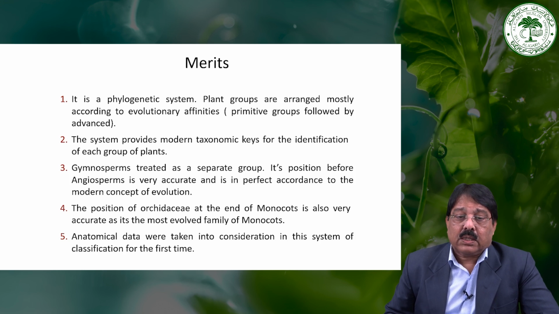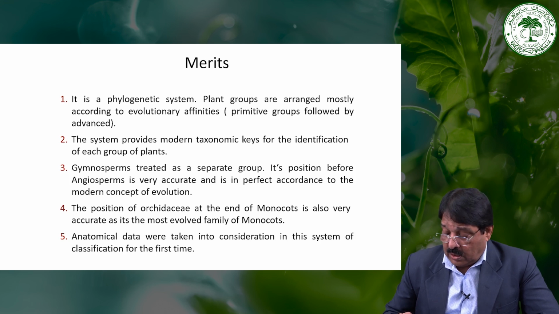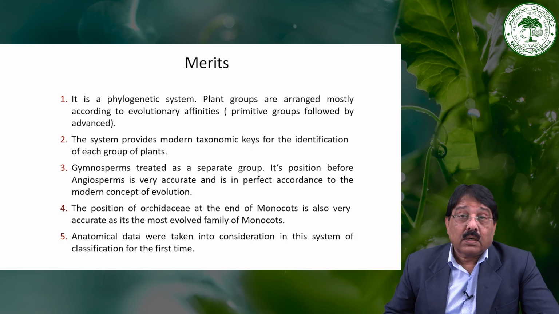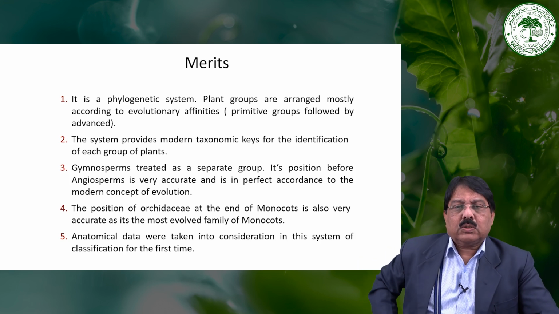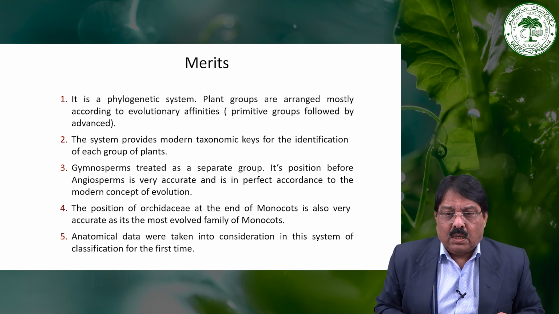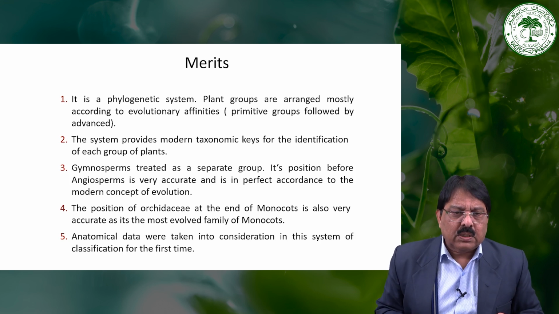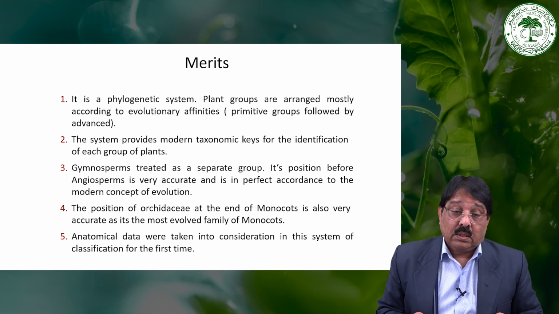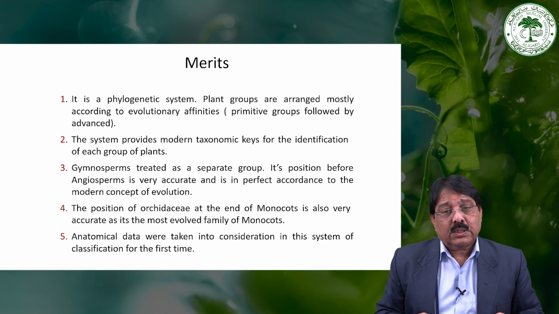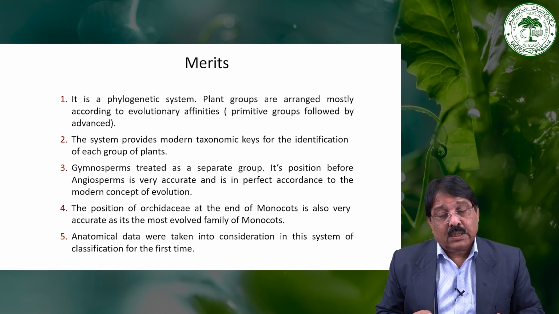Then anatomical data were taken into consideration in this system of classification for the first time. Takhtajan also considered anatomical, embryological, cytological and paleobotanical data. So we can't say they were the first overall, although Engler and Prantl published their system before Takhtajan.